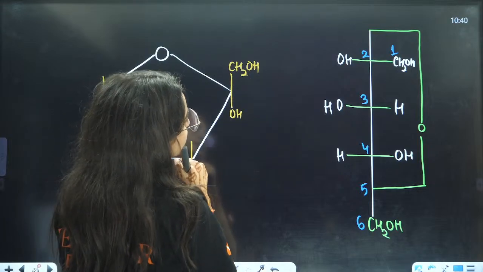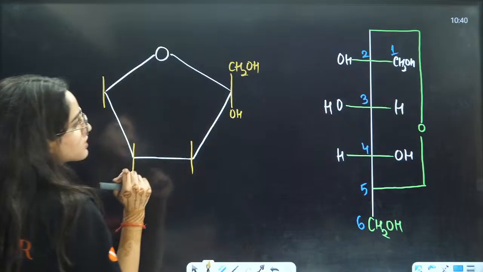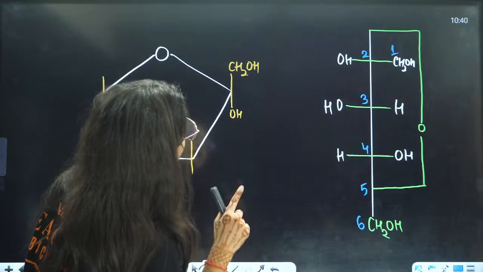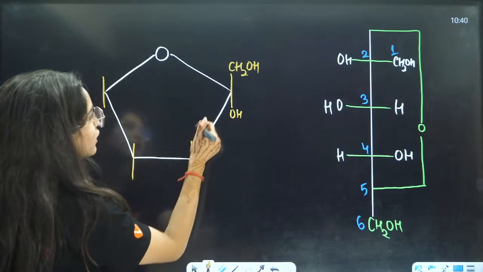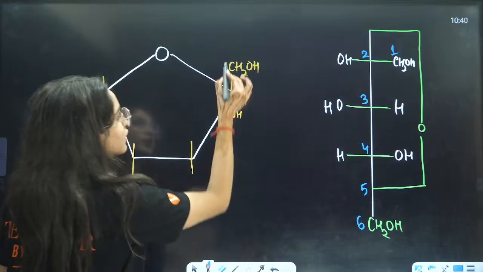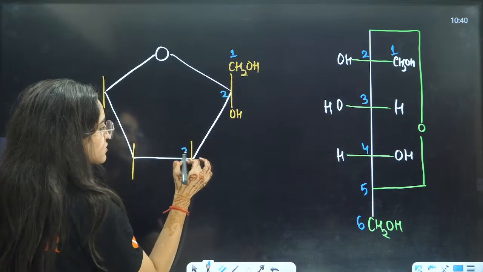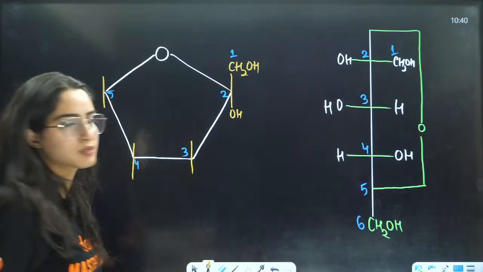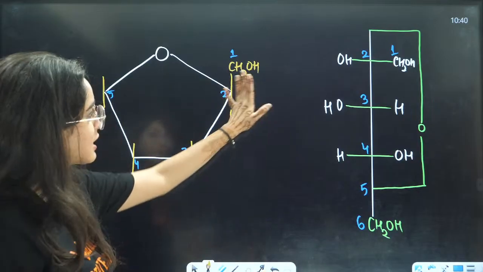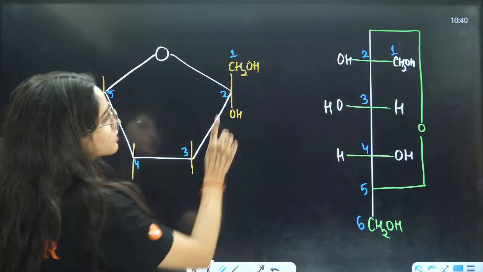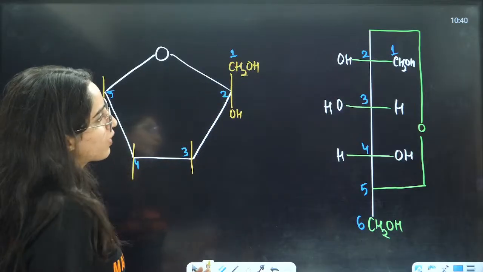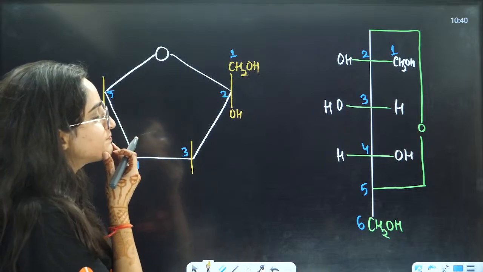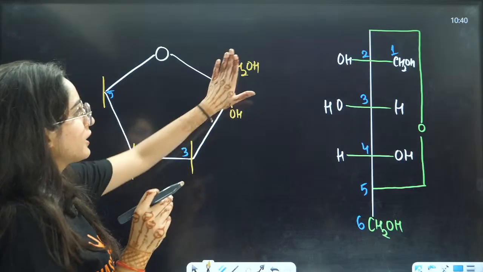Then on the second position, you have one OH and CH2OH. This is my first, this is my second, this is third, this is fourth, this is fifth, right? I'll also give you tricks here. First, I'm just telling you how to draw the structures, okay? So this is CH2OH, this is OH, right? Then on the third position, you have OH on the, here I am doing nothing.